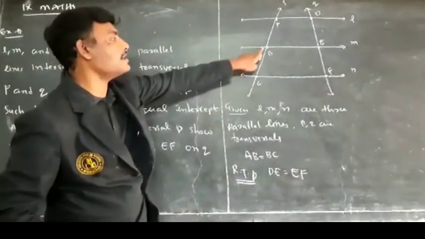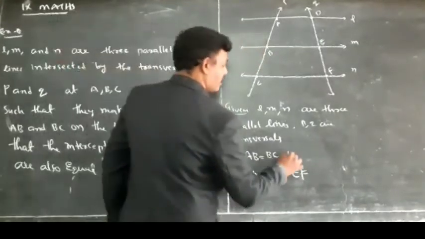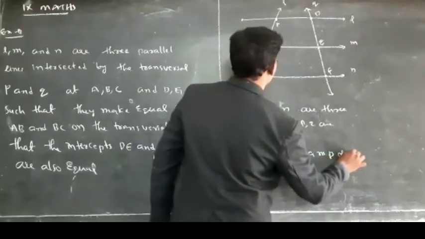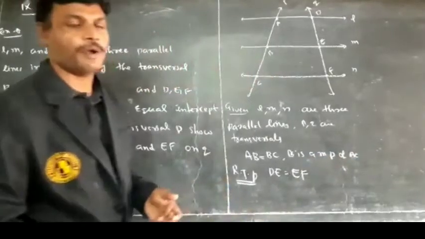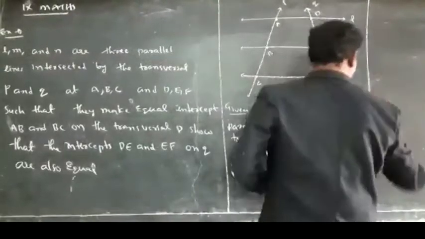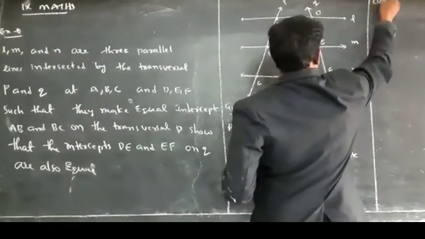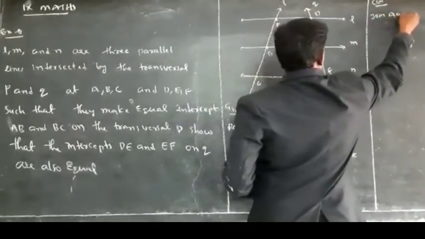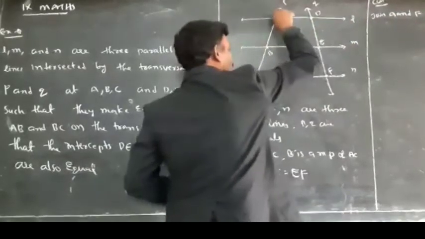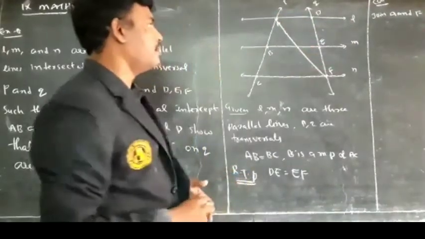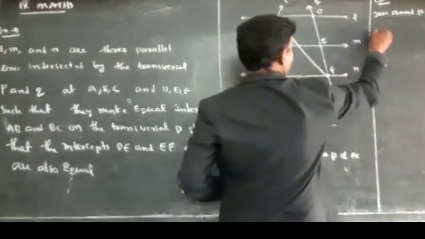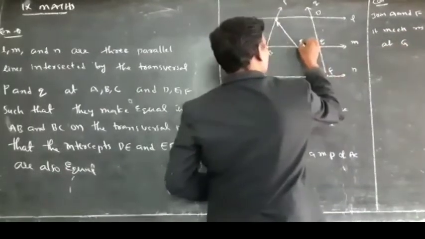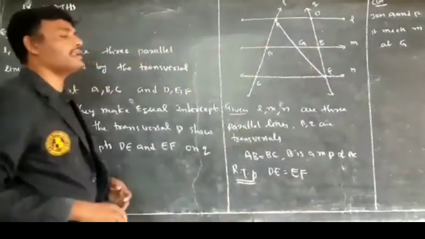AB is equal to BC means B is a midpoint of AC. To prove this, I am taking a construction: join A and F. So I am joining two points, that is A and F. By joining that, it intersects the M line at G.